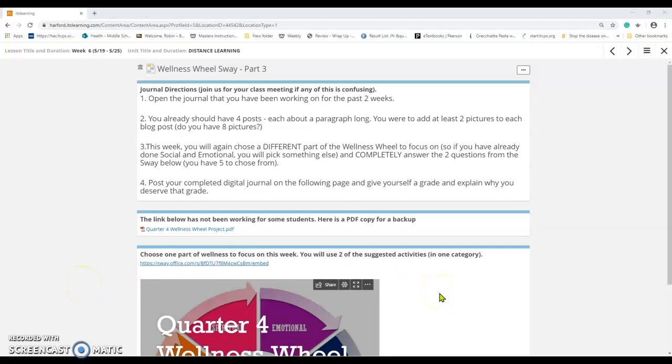So look at my example. I cannot stress that enough. Many of you are putting a picture and one sentence. That is not enough, and that's not okay. Look at how much information I'm adding. Make sure that you address what part of the wellness wheel you're doing and which question numbers you're doing. So please make sure you're doing a different part of the wellness wheel.